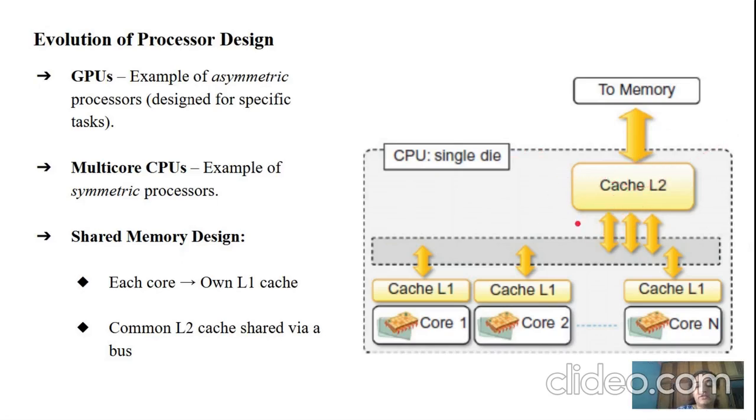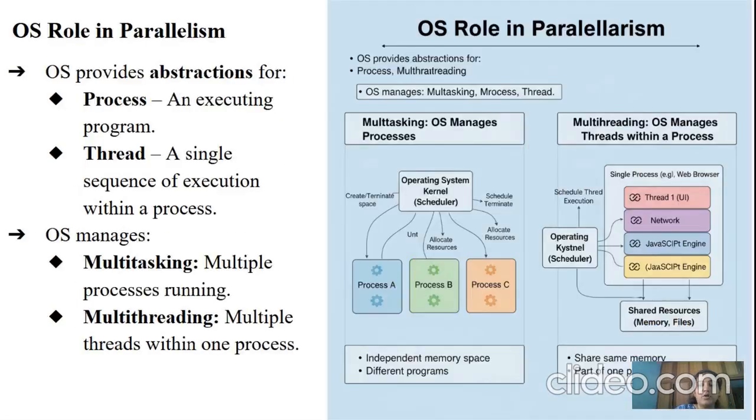Next is the role of the operating system in parallelism. Here, obviously, you have to recall your operating system concepts. You all know about process and thread concepts, wherein multi-processing and multi-threading concepts will be involved. This is an illustration diagram which I generated with the help of AI. In this, there are two different diagrams: one is multitasking and another one is multi-threading.